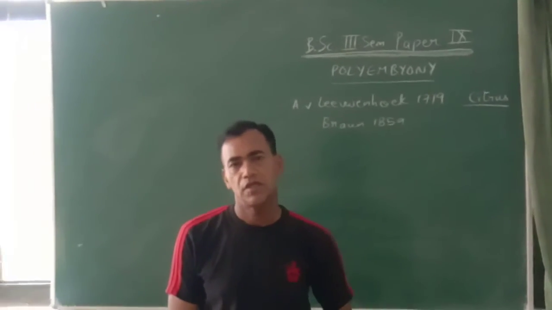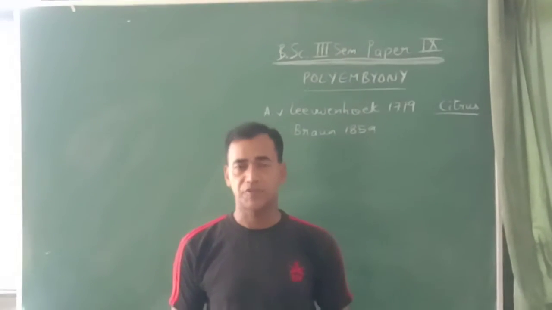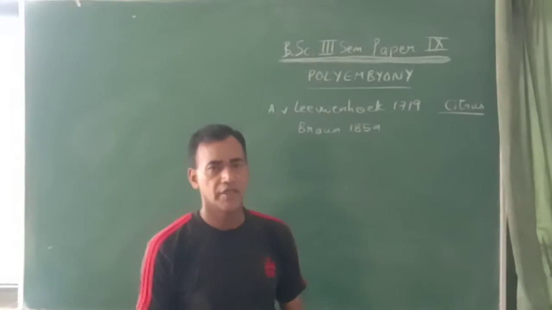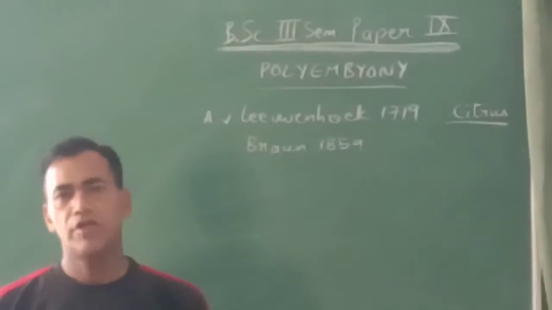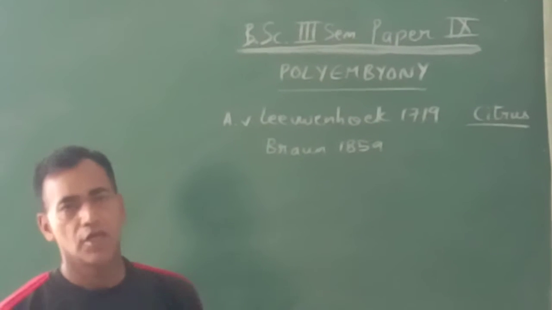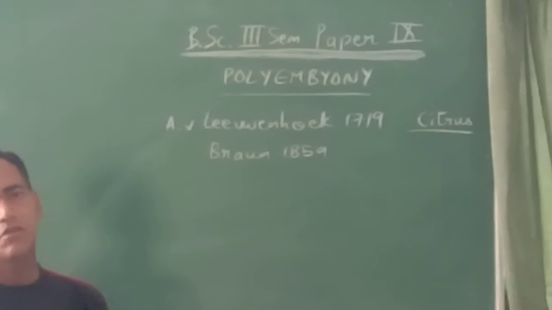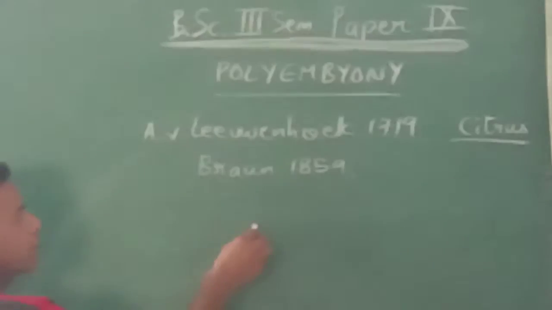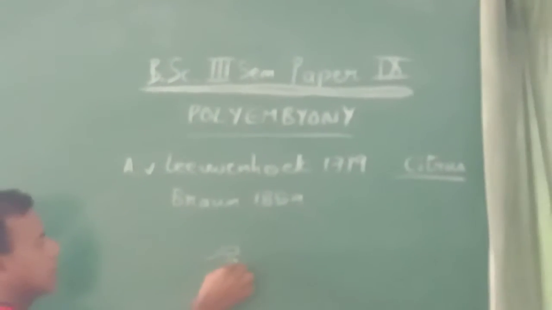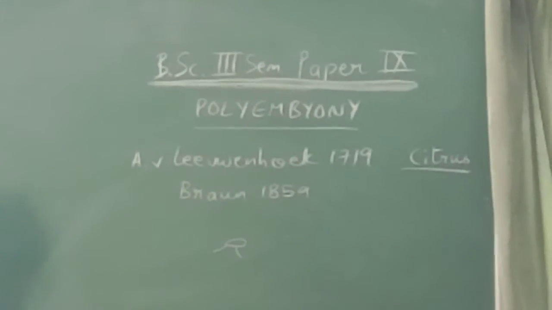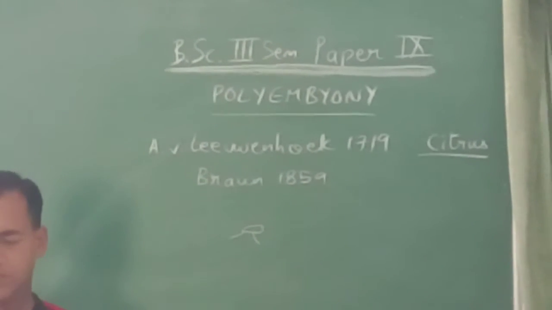Today, in this e-learning session, we shall be discussing a very important aspect of plant embryology, and that is polyembryony. Polyembryony was first observed by A. P. Leeuwenhoek in citrus in 1790, when he found that from one seed of citrus many seedlings were coming out. The term polyembryony was given by Brown in 1859.